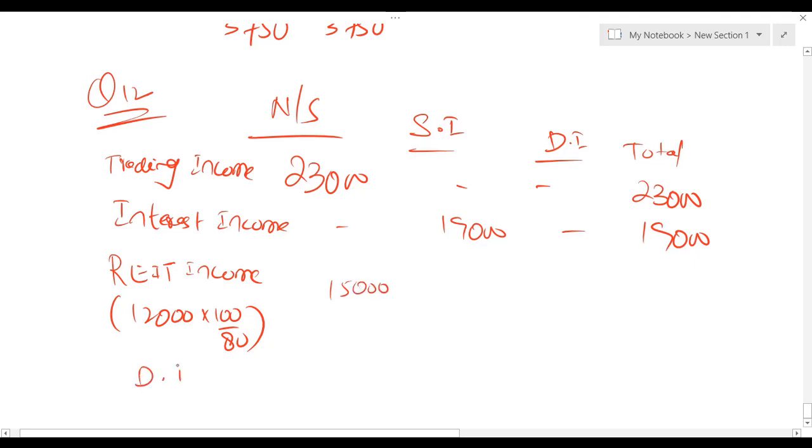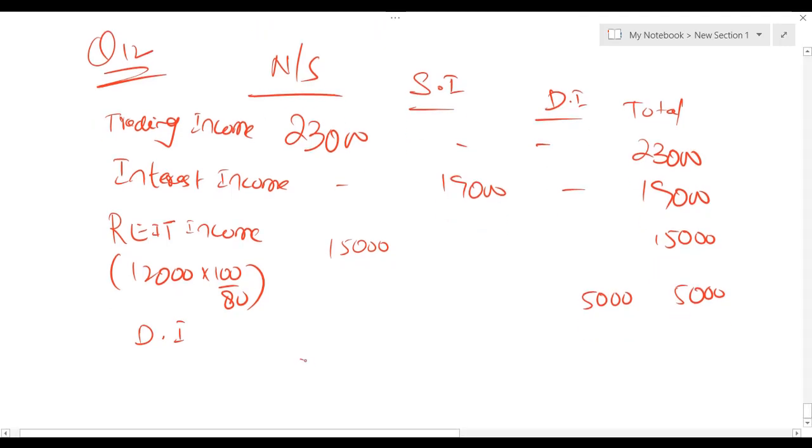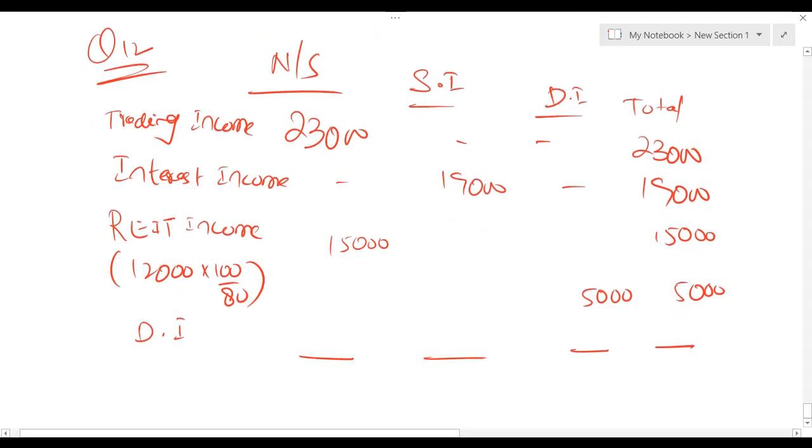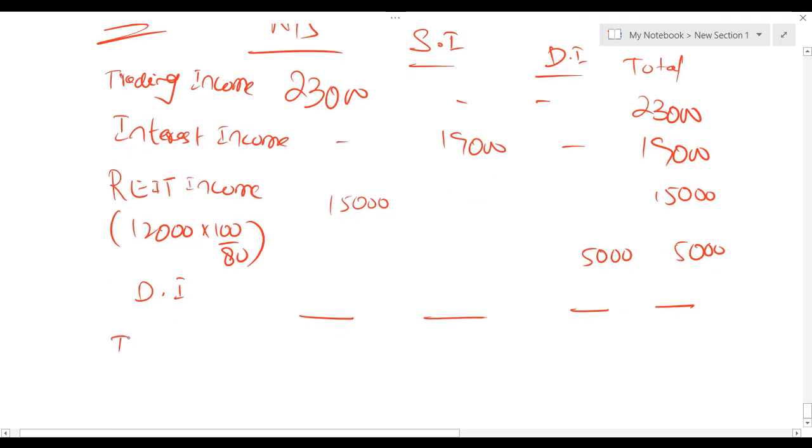And we have dividend income of 5,000. So 23,000 plus 15,000 is 38,000.